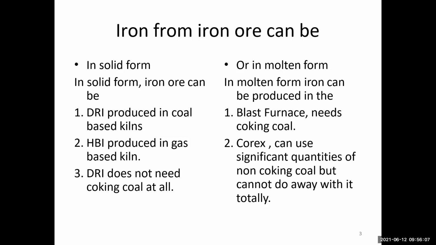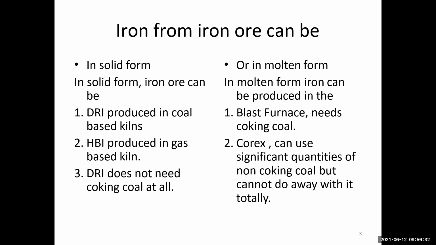Okay, no idea. The blast furnace is a metallurgical furnace used for smelting to produce metals such as iron, and others such as lead and copper. The blast furnace needs coking coal.